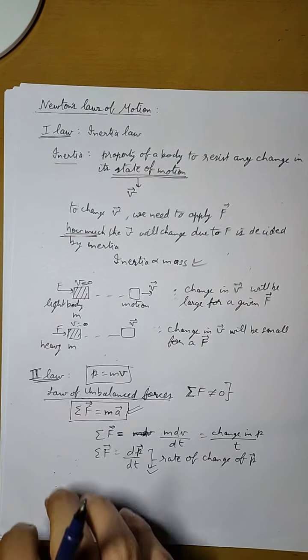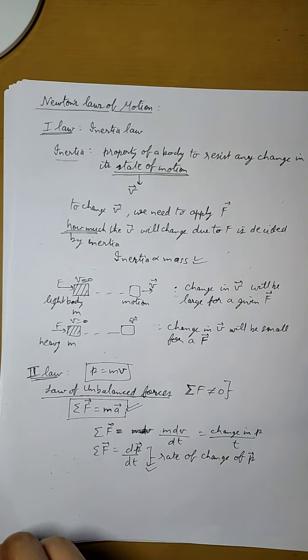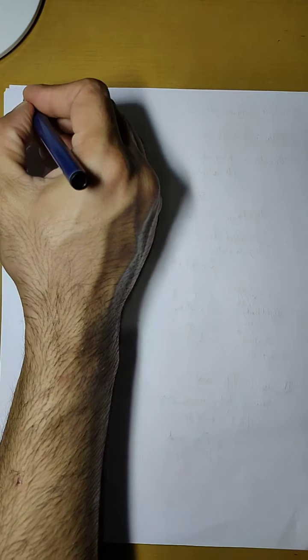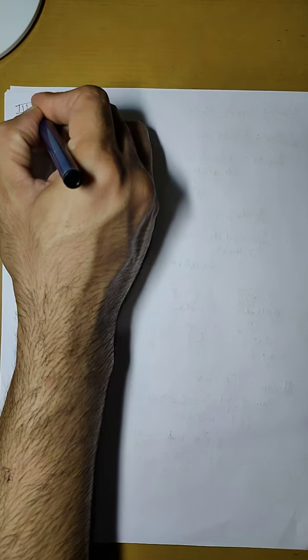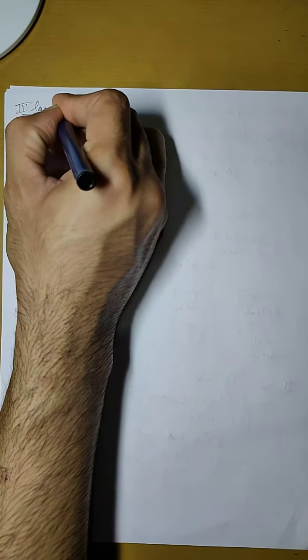Now let us go to the third law. Let us do it on the next page. The third law is the action and reaction law. We already know the statement that each and every action has an equal and opposite reaction. Let us understand what this means.